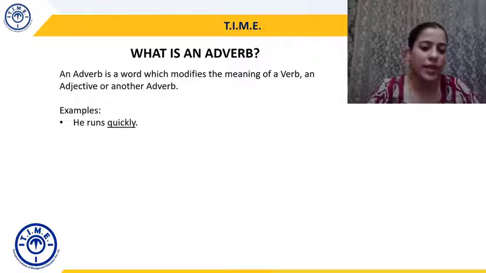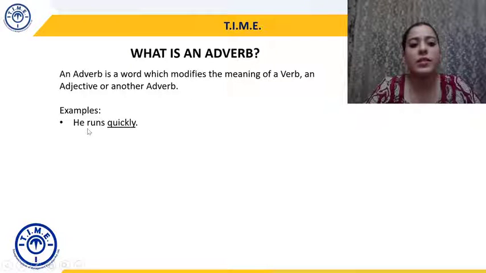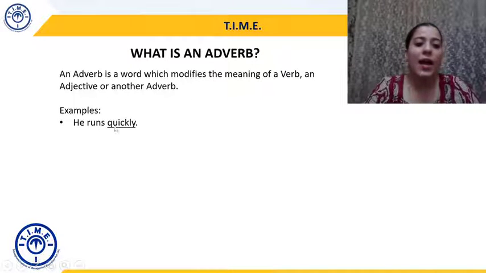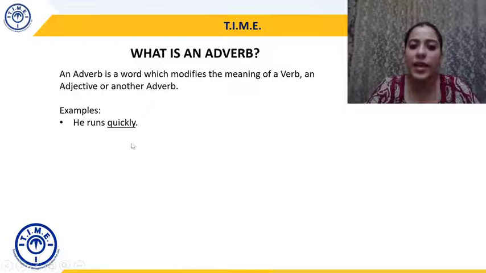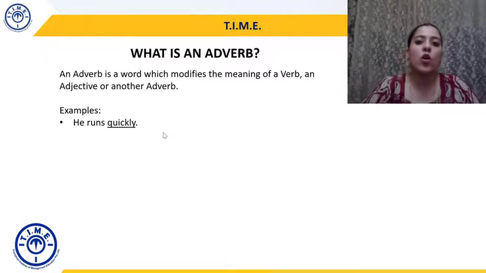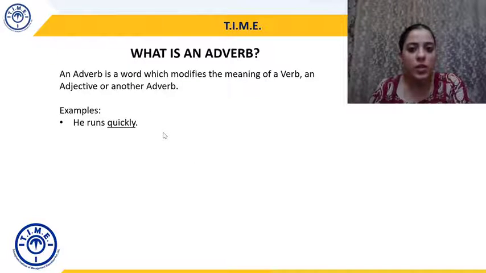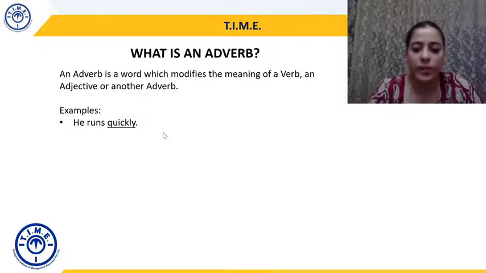He runs quickly. So he is the pronoun here, right? He is the subject. Runs is the verb. And how does he run? Which word is telling me about the manner in which he is running? The word is quickly, and that's why quickly is an adverb. Because it is modifying a verb in the sentence, it is an adverb.